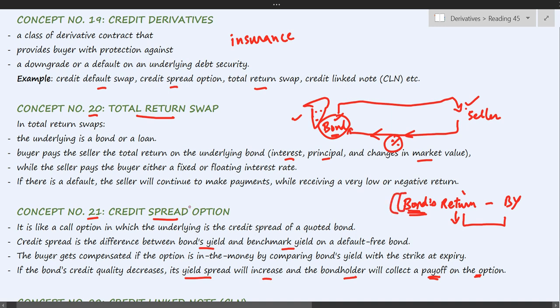In order to avoid confusion in exam, always try to derive the meaning of the instrument from the name itself. In this case, you should be able to understand what this spread option is all about. The name should give you a clear picture about what this instrument is.